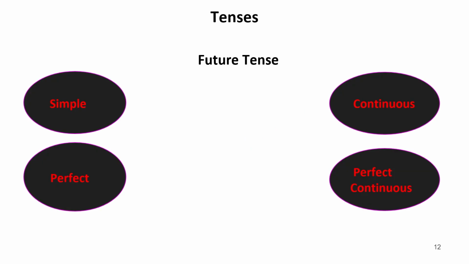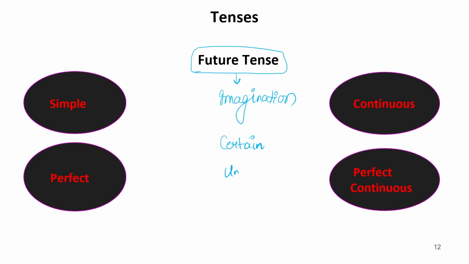Now, this is another very important tense, that is future tense. Now, to learn future tenses, we should know that it is all about imagination. Future is all about imagination, when the actions which are going to happen, they are certain or they are uncertain.